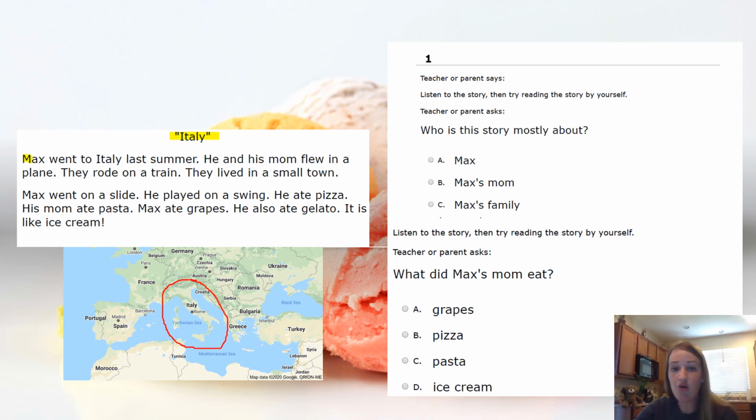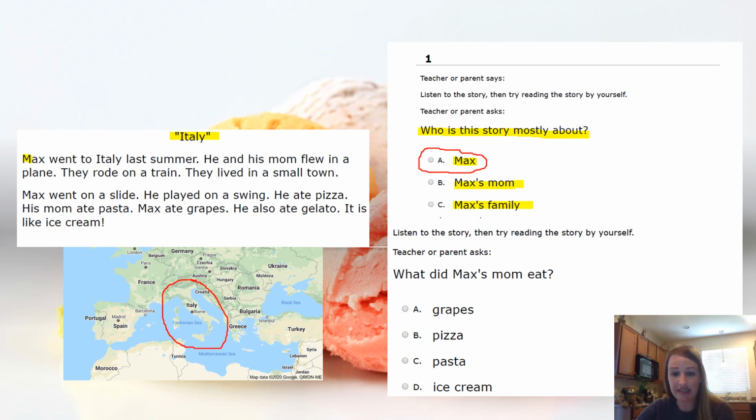Okay, we're going to go over and I'm going to ask you question number 1. It says, who is the story mostly about? Here are your options. Is the story about Max, Max's mom, or Max's family? You're right, this story is mostly about Max. So I'm going to circle the first one, A, Max.